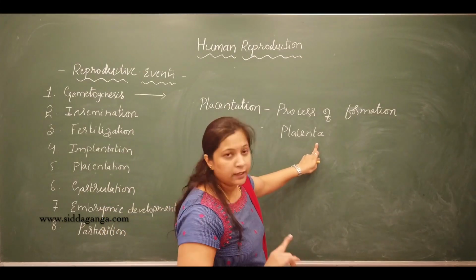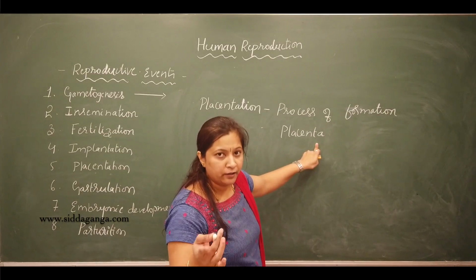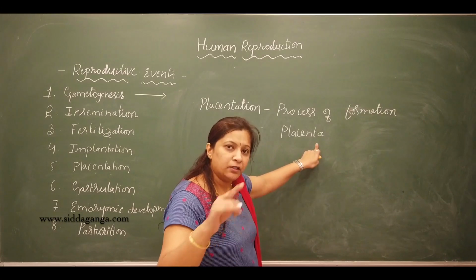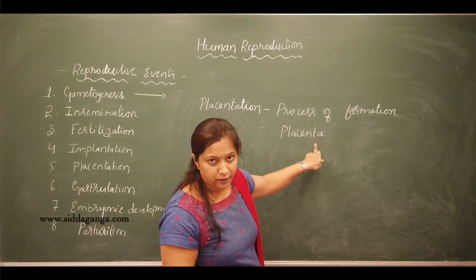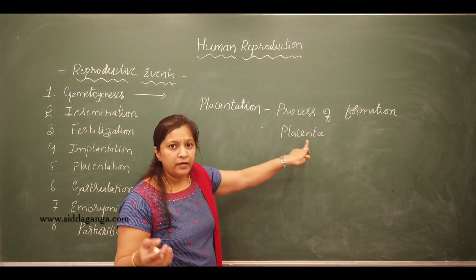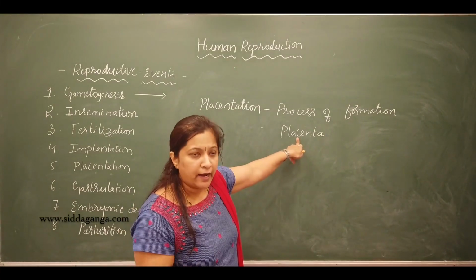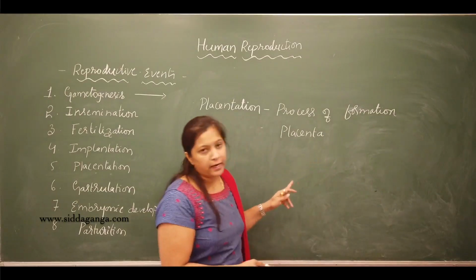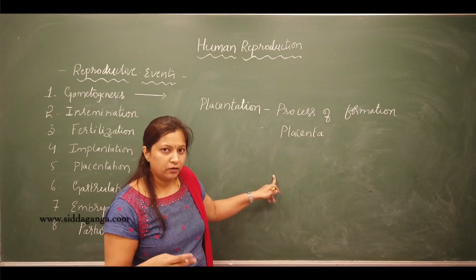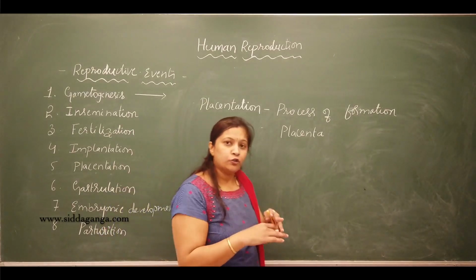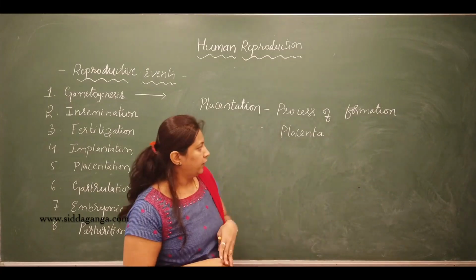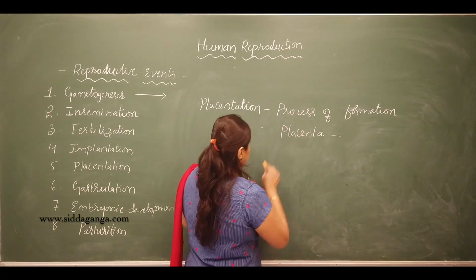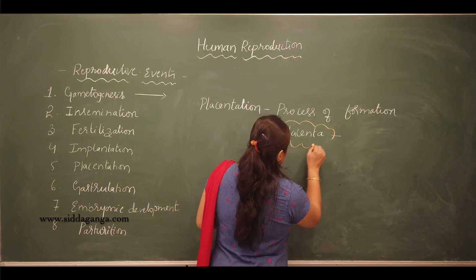This is because there is no mixing up of maternal and fetal blood. The placenta will provide the nutrients, hormones and antibodies to the fetus, and it also helps in the exchange of respiratory gases, that is oxygen and carbon dioxide, and it will also remove the waste materials from the fetus.